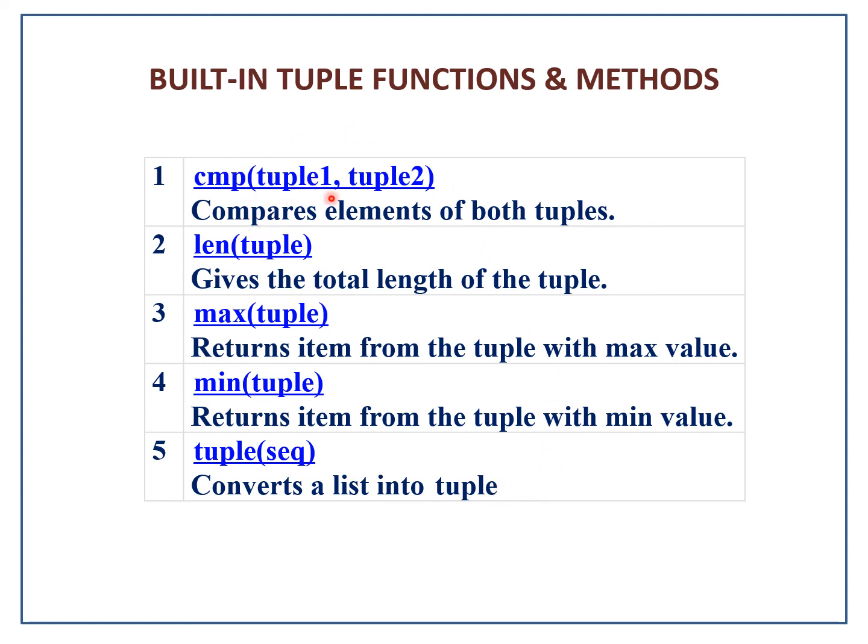So compare is to compare the elements of the tuples. Length gives out the number of elements, that is the total length of the tuple. Max returns the element with the highest value in the tuple. Min returns the element with the lowest value in the tuple, and tuple of sequence converts a sequence into a tuple. I think we should refer to this in the book.